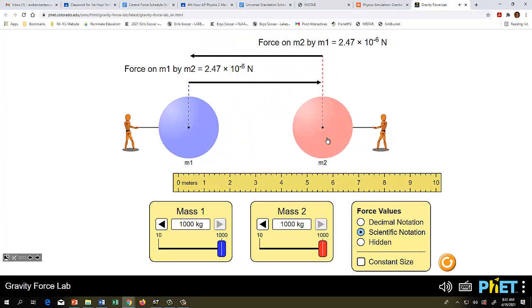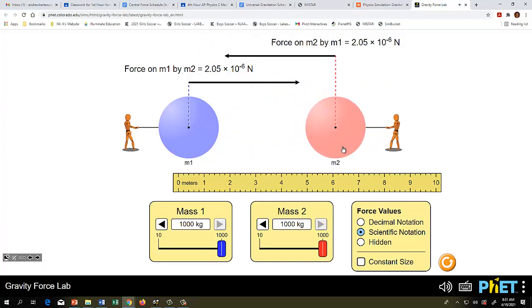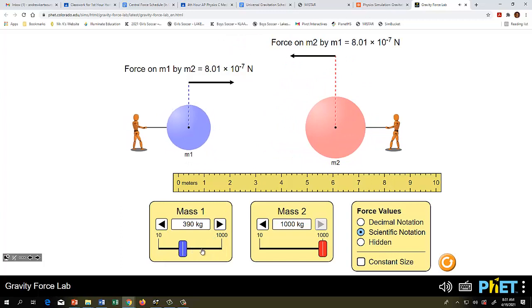So that's how we can control the separation distance, mass 1, mass 2, and then it will tell us the force. So that's the second simulation. You're going to do 3 different labs with this simulation. You have to graph, you have to linearize, and write down all the information and sketch the graphs on your lab page, and all that kind of thing.